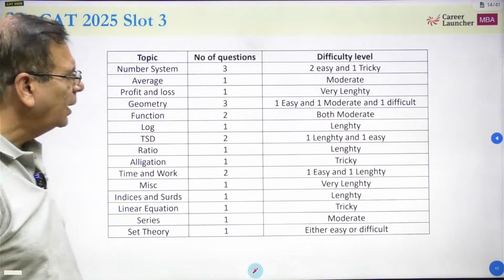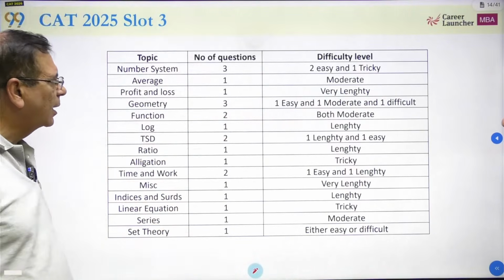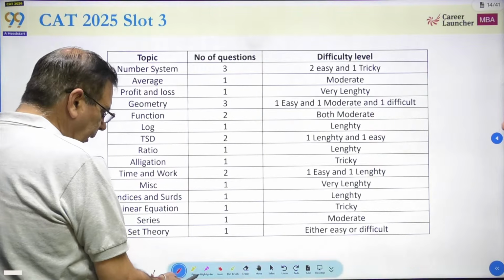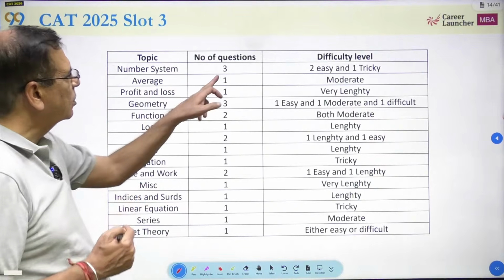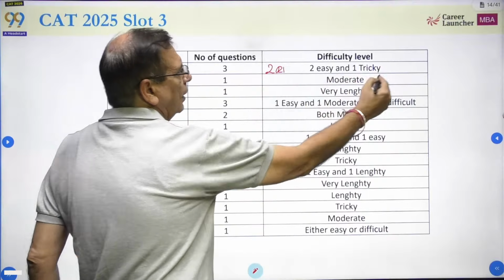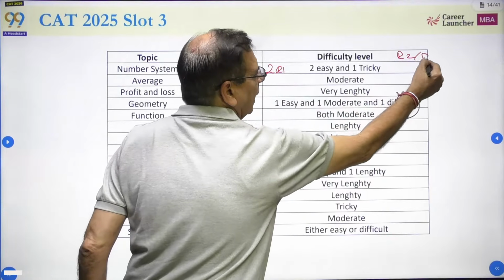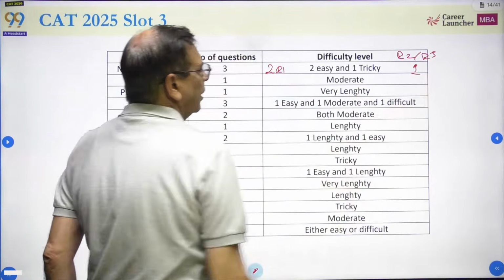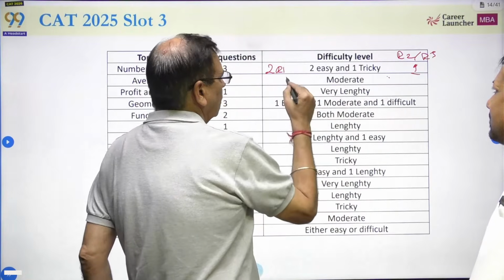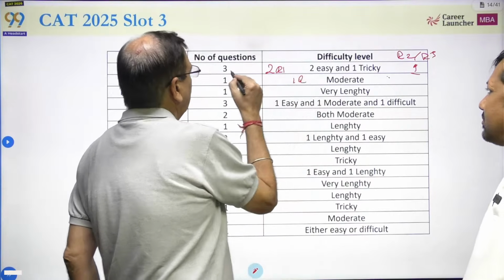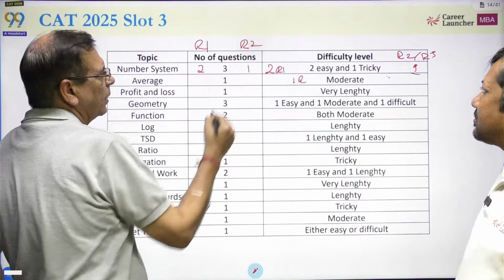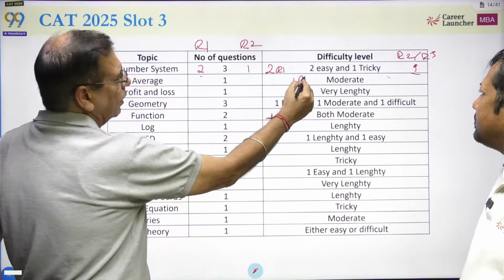When you look at the Stat 25 slot 3 paper, this tells you what the paper is all about. Number system had 3 questions, 2 easy and 1 tricky. There were 2 round 1 questions, and the tricky one could be round 2 or round 3 depending upon your understanding. Similarly, averages I would say moderate, so I'll put it in round 2. So 2 round 1, 1 round 2. Do at best 1. This moderate one is round 2.